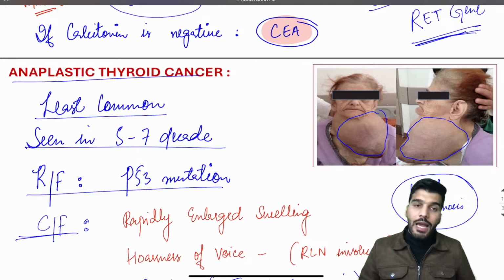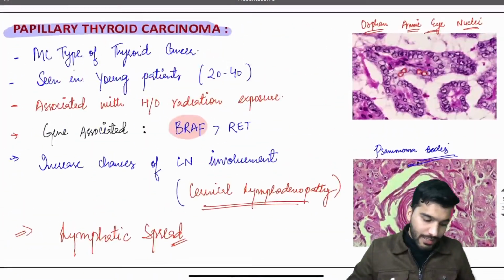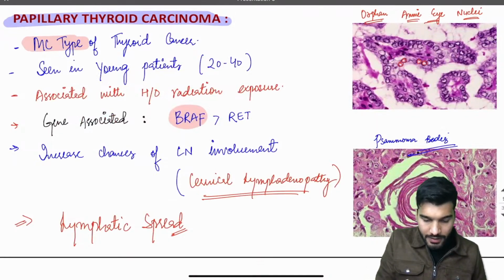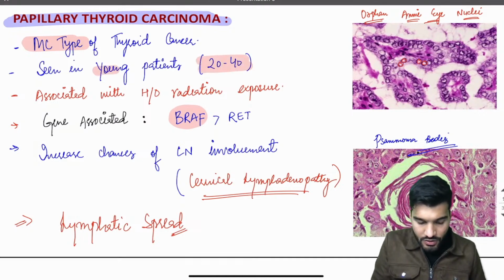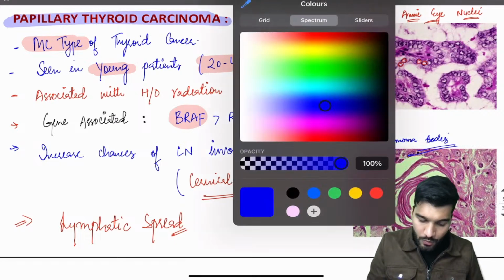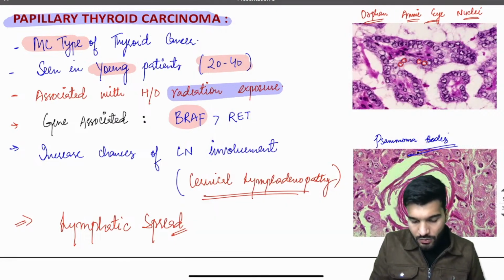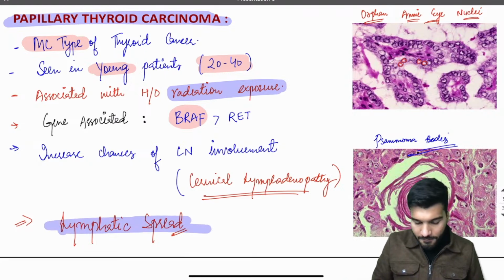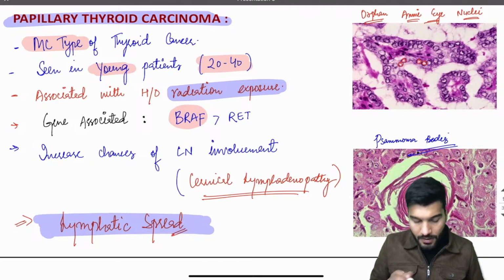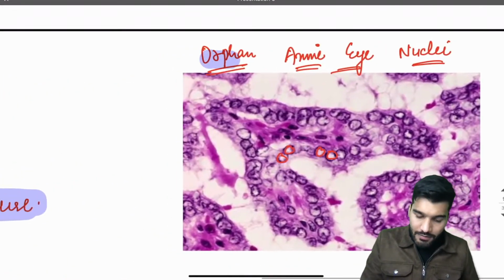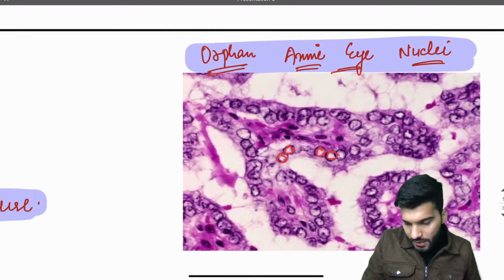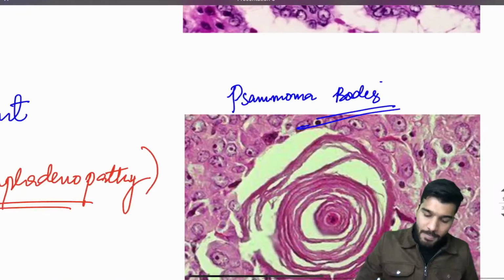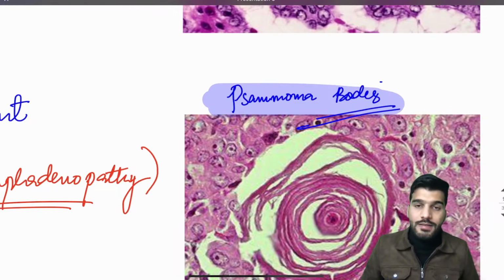Okay, now let's have a quick recap. First of all, we discussed papillary thyroid cancer. It's the most common type of thyroid cancer. It's seen in young patients, age around 20 to 40. It's associated with radiation exposure. The gene associated is BRAF, and it has lymphatic spread. If they ask from pathological slides, we have the classical empty-looking nuclei, called orphan Annie nuclei, and we have psammoma bodies.